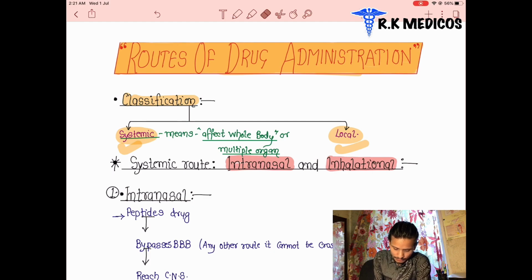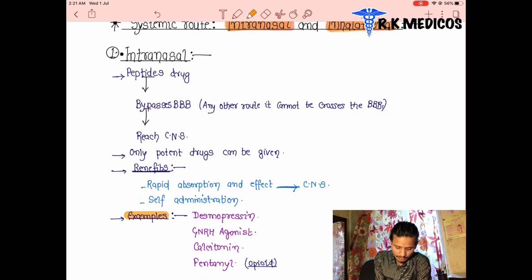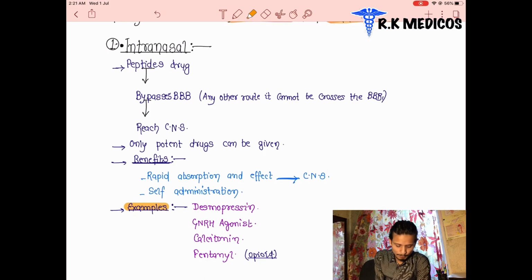After that we see the systemic route, which has two main parts: intranasal, inside the nose, and inhalational, in the respiratory system. First we discuss intranasal. What are the drugs taken intranasally? They are of peptide nature. We will discuss later what the nature of drugs is. And these are the only drugs that pass the BBB.